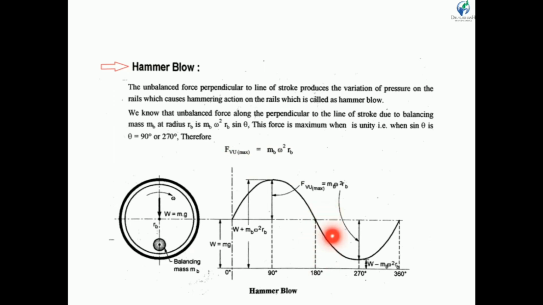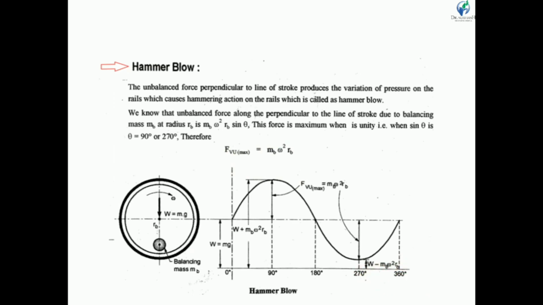Again it rotates through 90 degree, and when the crank is at 270 degree, this force becomes minimum. That means this force becomes negative, because it is acting in the upward direction. So the resultant force is w minus mb omega square rb.